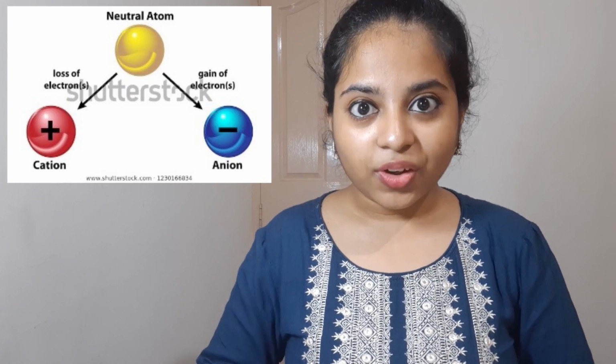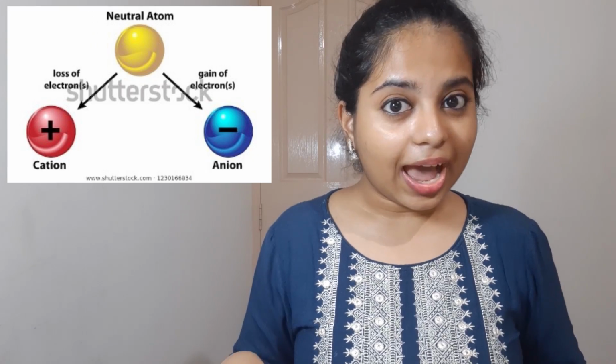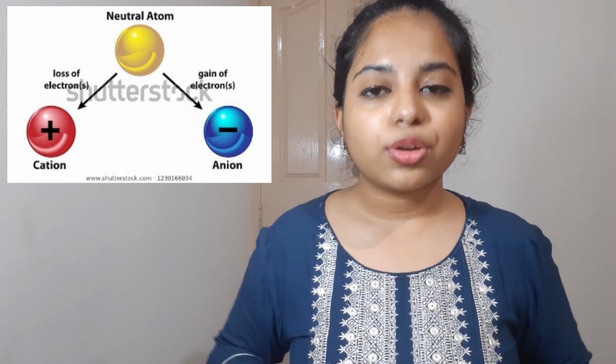Okay, so when I'm talking about covalent bonds and ionic bonds, there are a lot of terms that you have to keep in mind. One of the major terms is: what is an ion, what is a cation, what is an anion. There is a lot of confusion regarding cation and anion, and you might keep getting confused even after you pass your 10th standard. I want to eliminate this confusion permanently. Okay, so for this we'll do one activity.